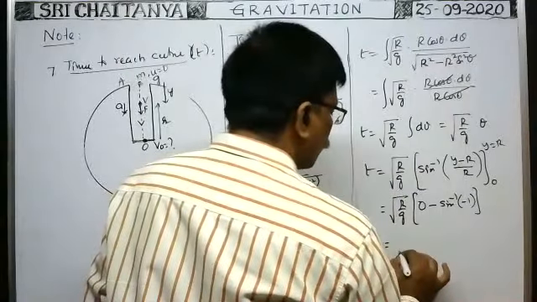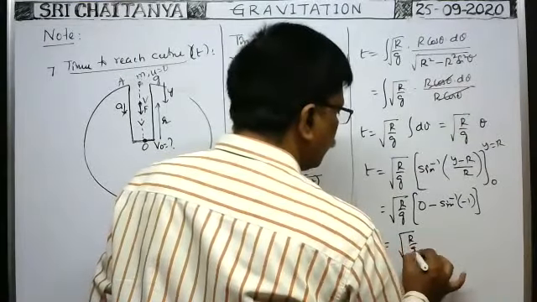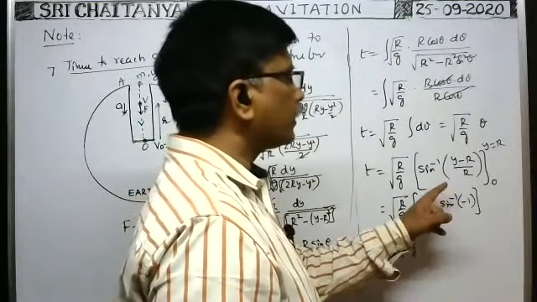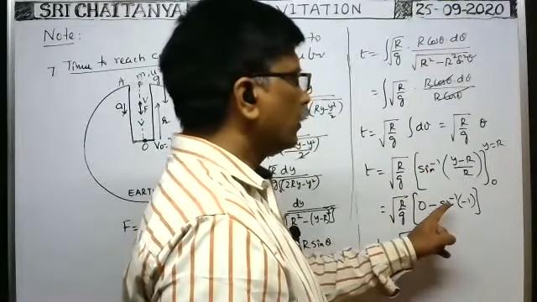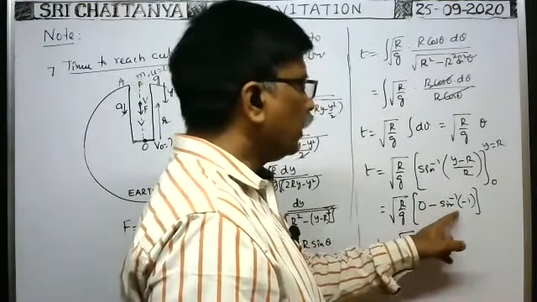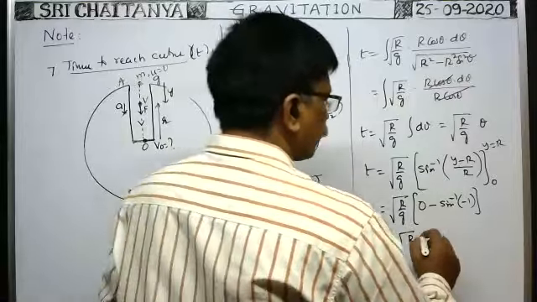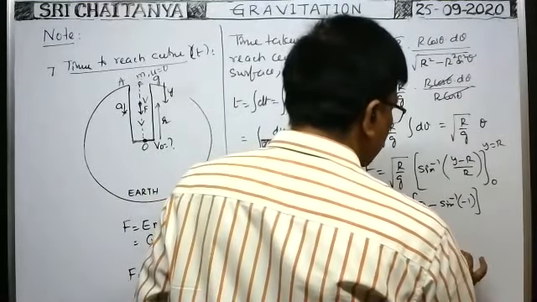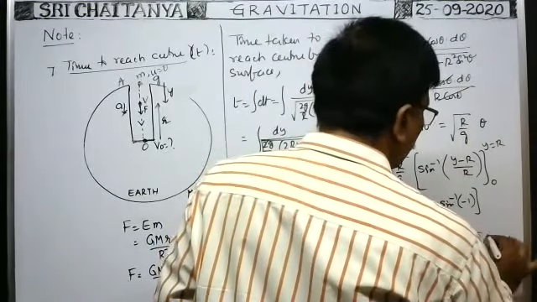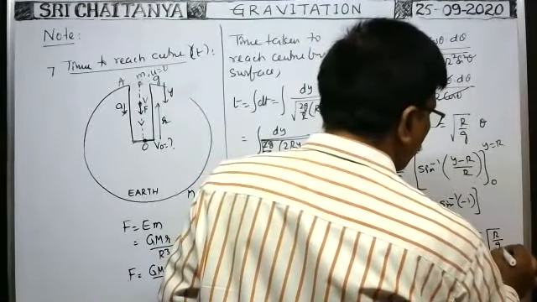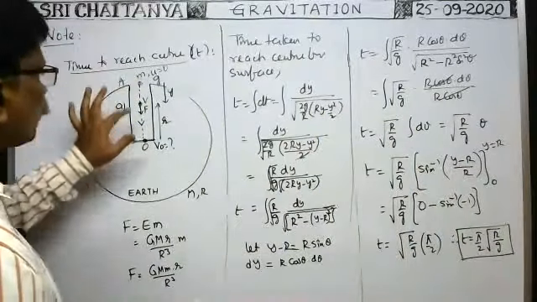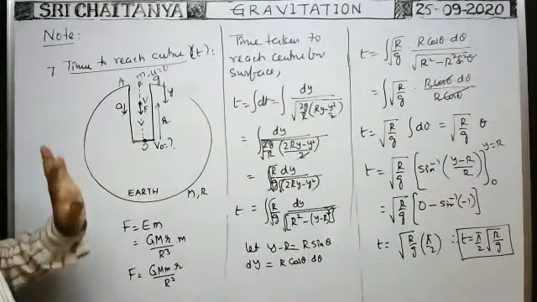Therefore, T is equal to root R by Z into sine inverse of minus 1, which is sine of minus 90, minus pi by 2. Sine inverse minus 1 means minus pi by 2. Minus of minus gives plus pi by 2. That is the answer. Therefore, T is equal to pi by 2 into root R by Z. It is the time taken by the particle to travel from surface to the center of the earth.